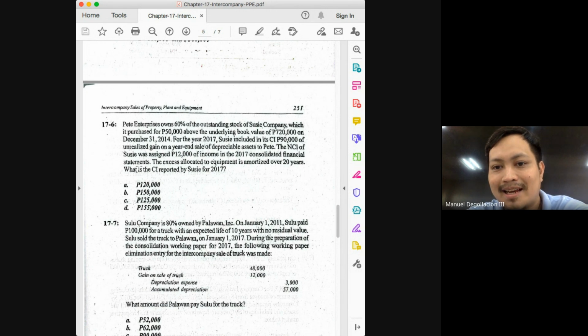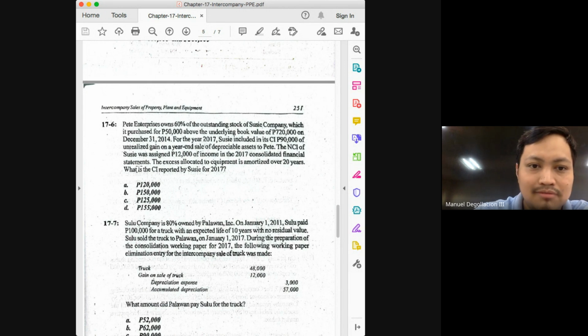If the share of the NCI, class, is 12,000 and the NCI percent ownership interest is 40%, what does that mean? That the adjusted income must be 12,000 divided by 40%. How much is 12,000 divided by 40%? 30,000. And how do we call the 30,000? That is the adjusted income. So how do we arrive at the income reported? If we have the adjusted income,